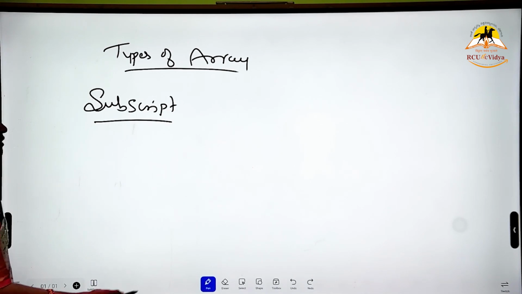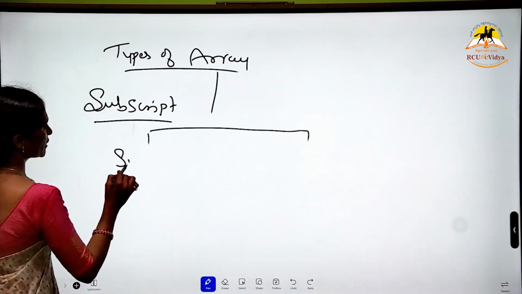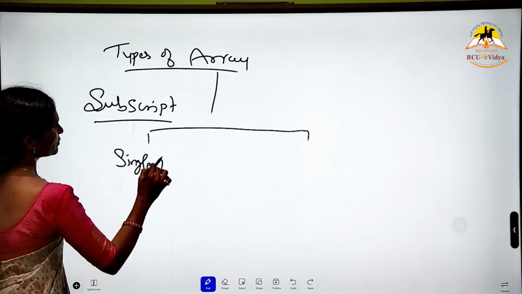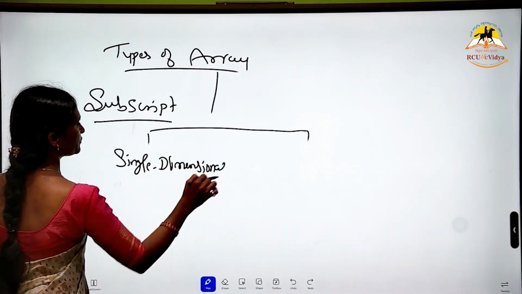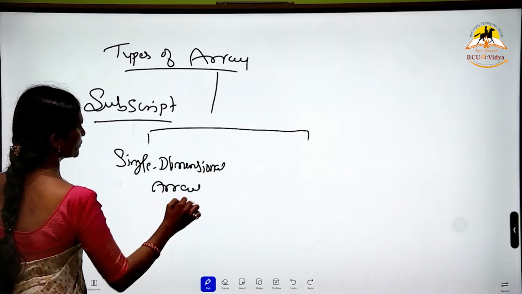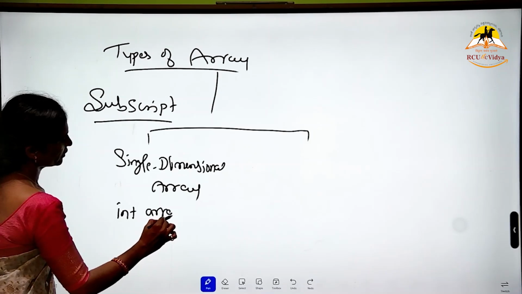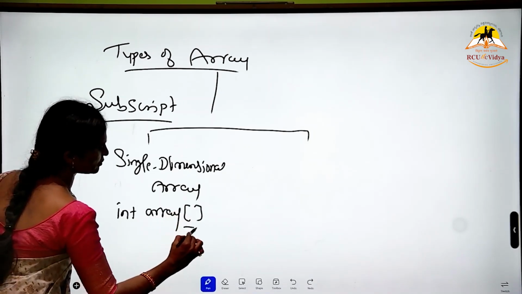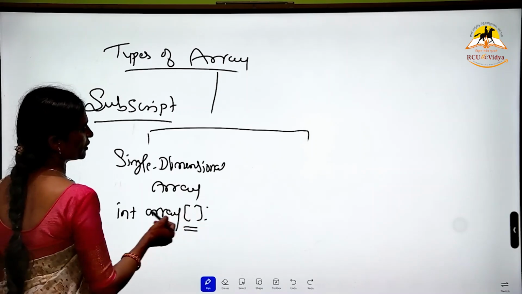How are they classified? First, a single dimensional array. For example, int a of one subscript is an array of one subscript, hence it is called a single dimensional array.